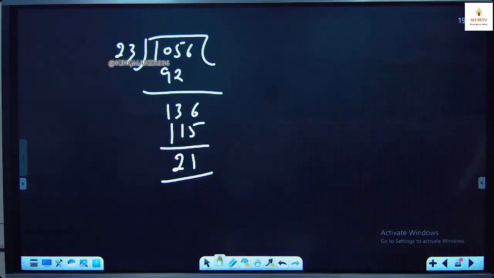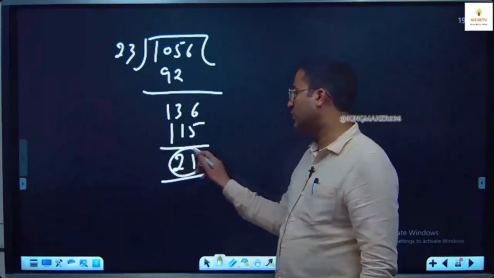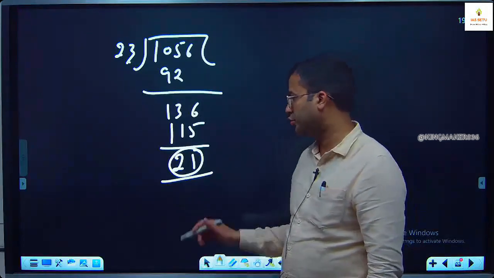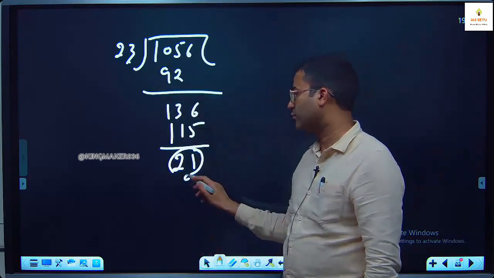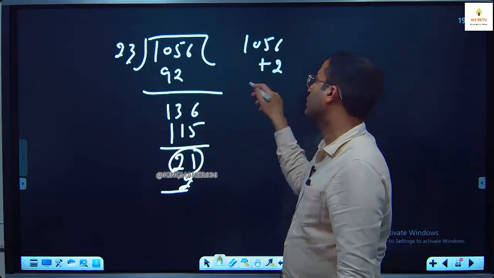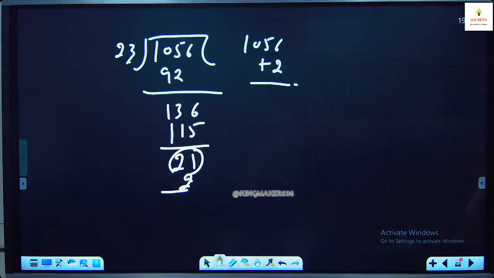So what should be subtracted? 21. Agar subtract karna hai, so then it is 21. But what should be added? Like you have 21 chocolate, but you should have 23 chocolate. What should be added in your stock? Aapko kitni chocolate aur chahiye hongi so that it will be a multiple of 23? You need 2. So you should add 2 in this number so that it will be completely divisible by 23. Okay? Tamanna.